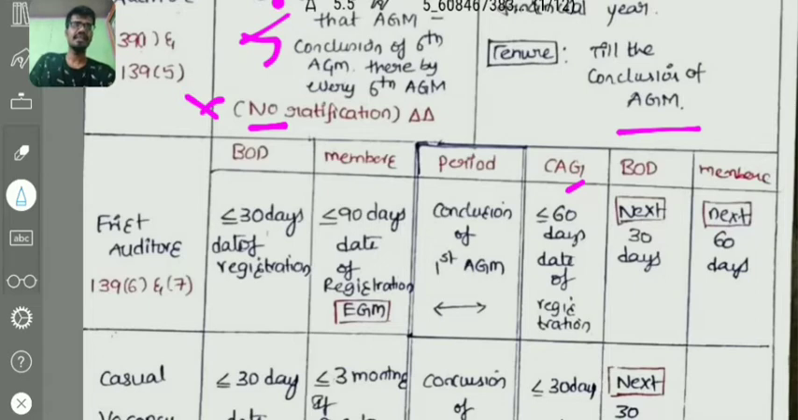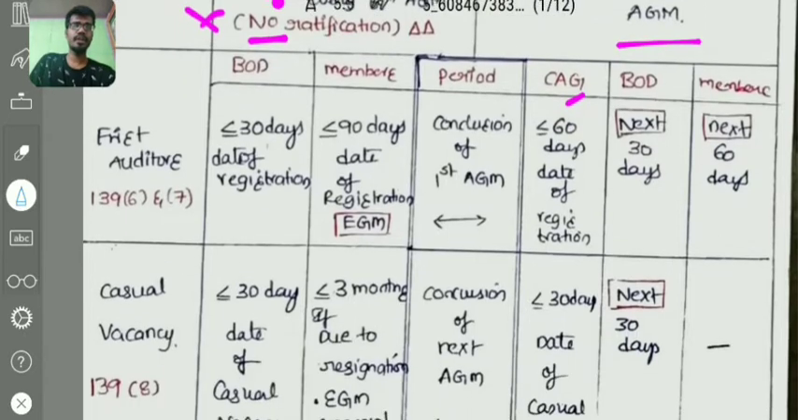60, 30, 60. If it is the case of a company other than a government company, the first auditor shall be appointed by the board within 30 days from the date of registration. If not by the board, then within 90 days from the date of registration, in an EGM by members. Here the word next is not given. That implies 30 plus 60 is equal to 90. At an EGM, extraordinary general meeting, obviously an extraordinary general meeting will be there for the first auditors. This is the point relating to the first auditor.